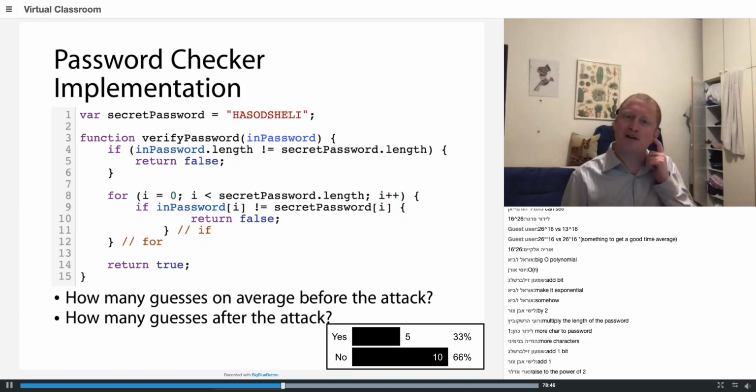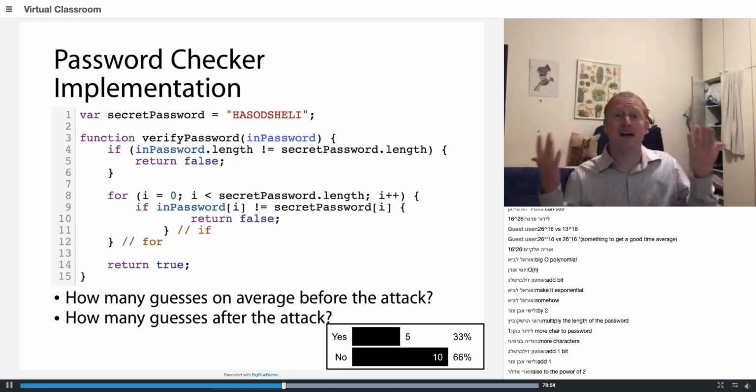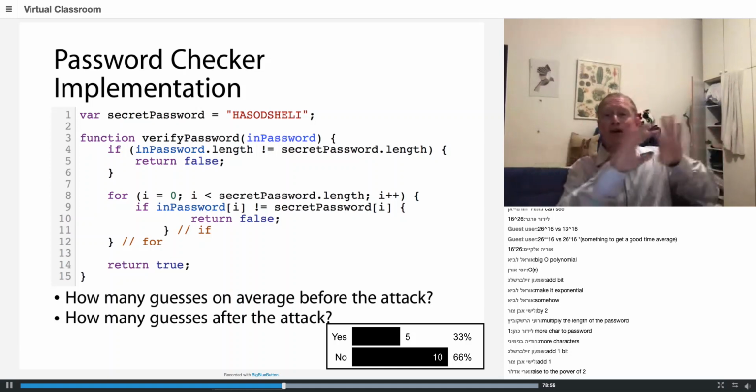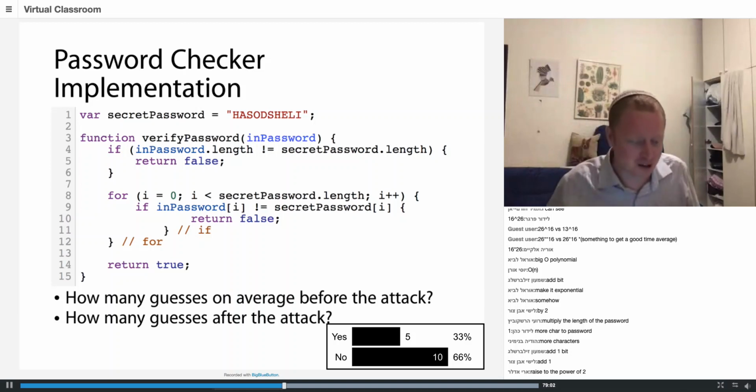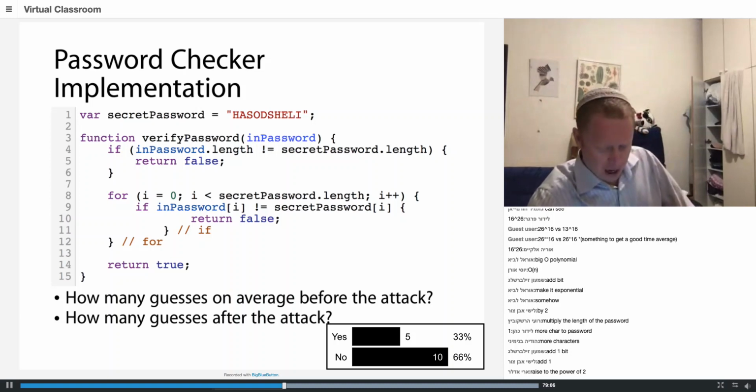If I found a logarithmic attack, and I don't really want to think about that. That's a disaster. To get a logarithmic attack, you would need the system not to look at all the bits of the input, because even just looking at the bits of the input is linear time. So yeah, let's not get there. So this is the attack, and now I want to protect against it.